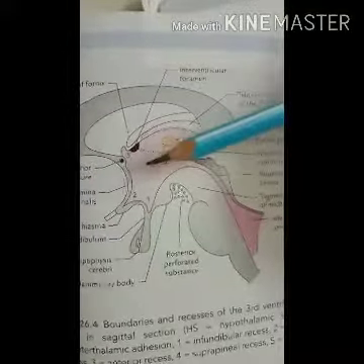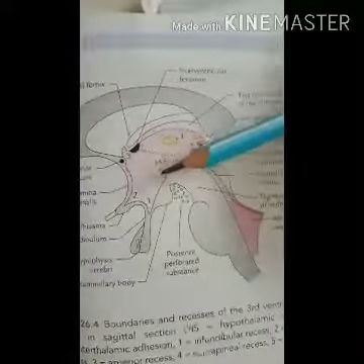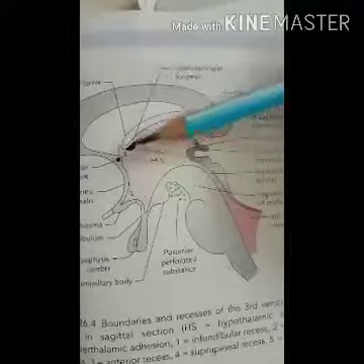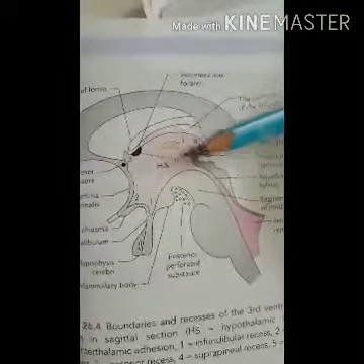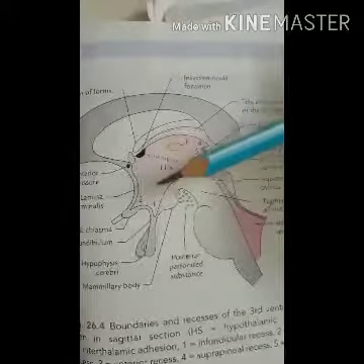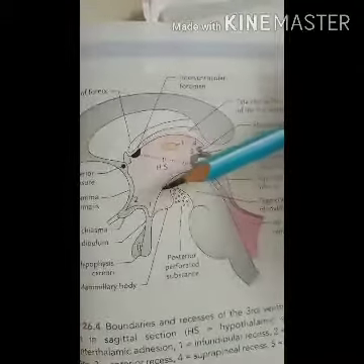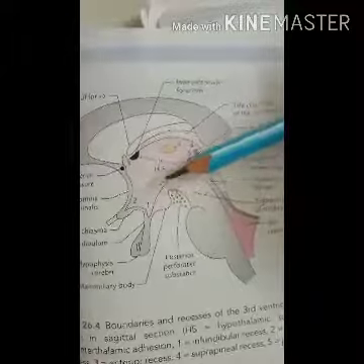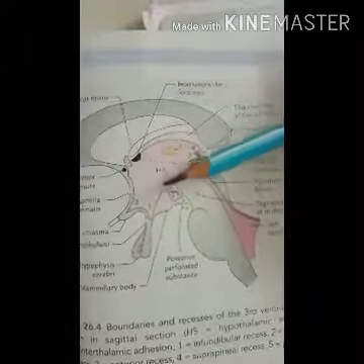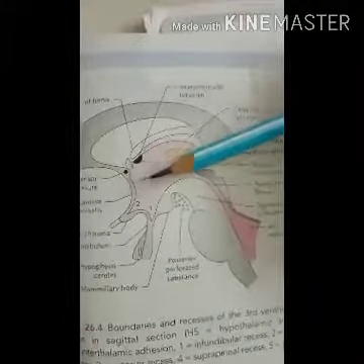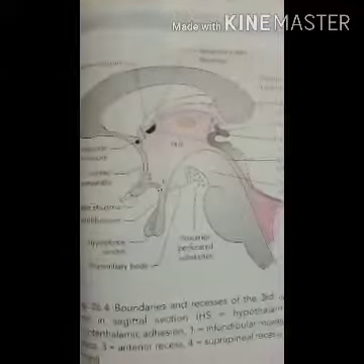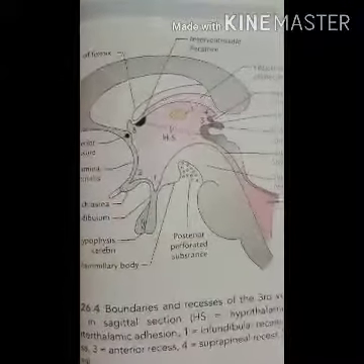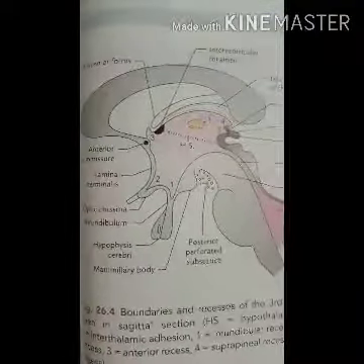it regulates the cyclic activities of the body called the circadian rhythm, that is the sleeping and waking cycle, which automatically occurs in our body. The circadian rhythm for many body functions occurs in about 24 hours. So these are the functions done by the hypothalamus.